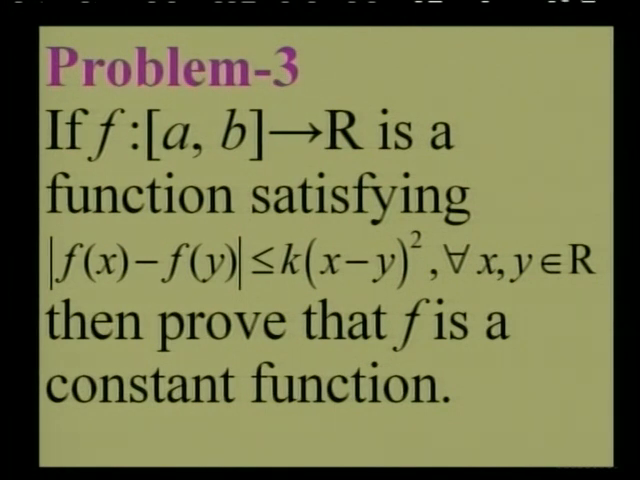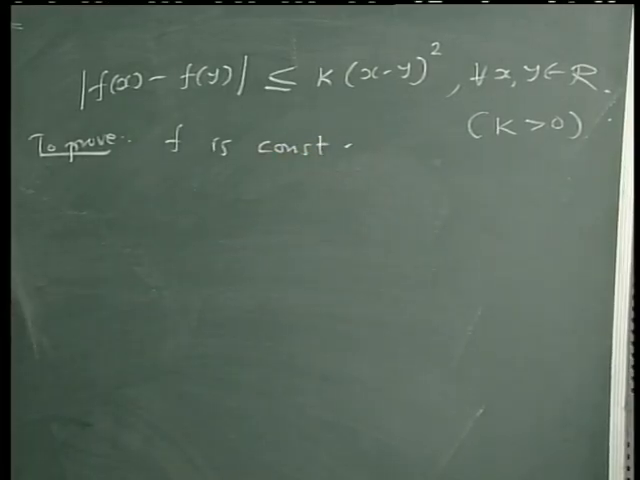Problem number 3. f is a function defined from the closed interval [a, b] to R satisfying the condition mod of f(x) minus f(y) is less than or equal to k times (x minus y) whole square for every x, y belongs to R. Here k is a positive constant, and our aim is to show that this f is a constant function. Now let us start with this equation.